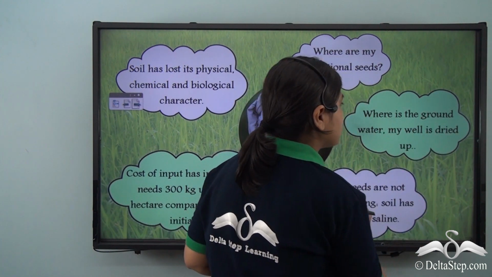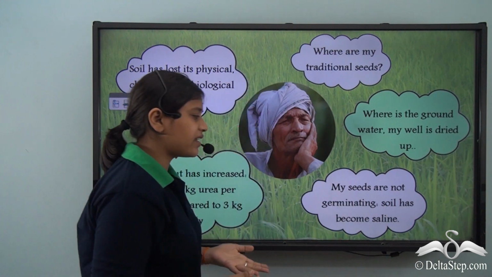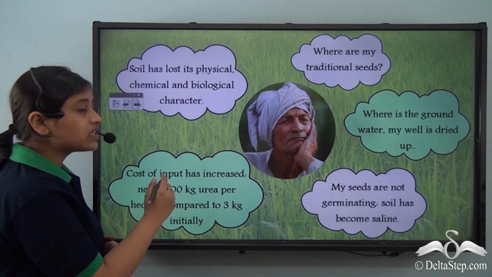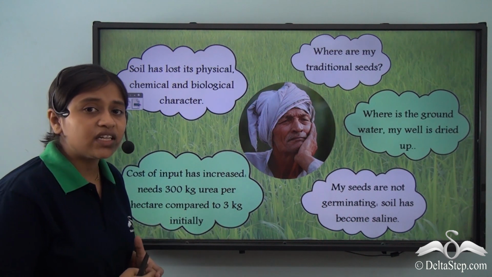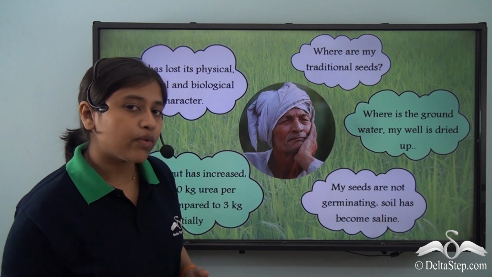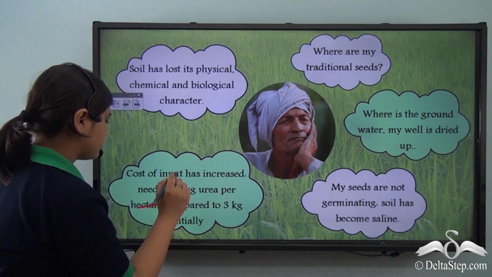Where is the groundwater? My well is dried up. My seeds are not germinating. Soil has become saline. Cost of input has increased. So initially, where a land needed 3 kg urea, now requires 300 kg urea per hectare.